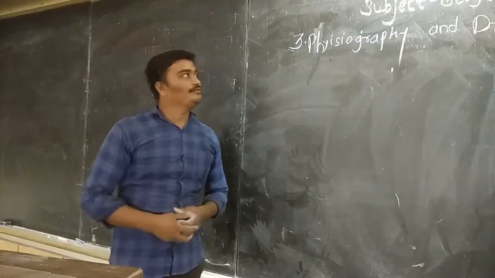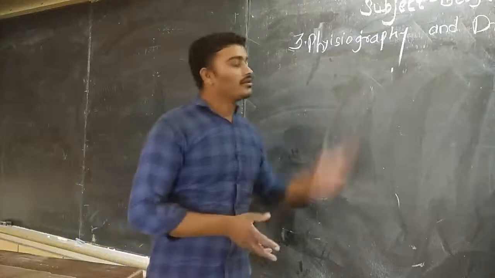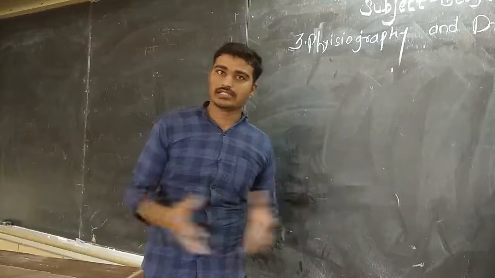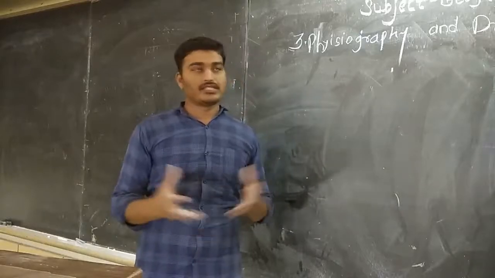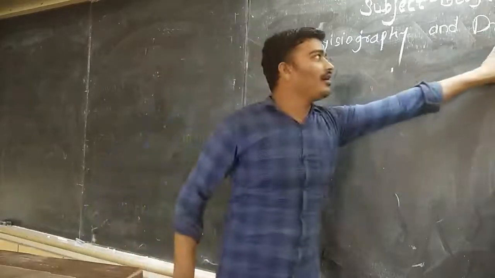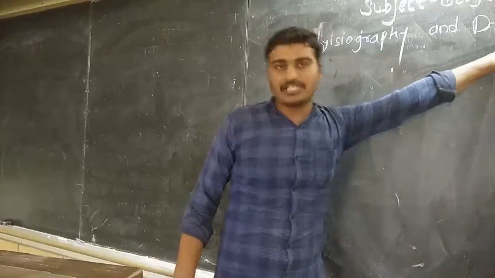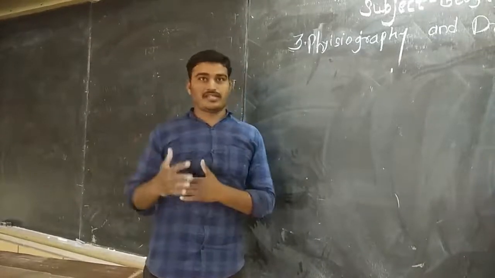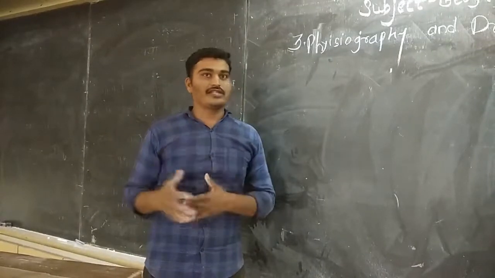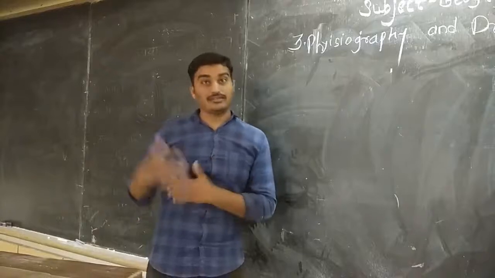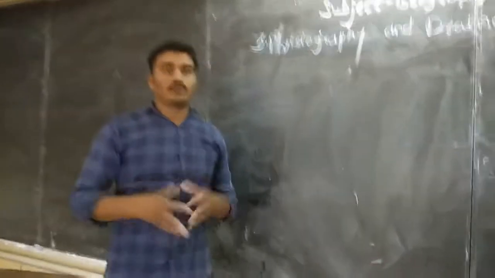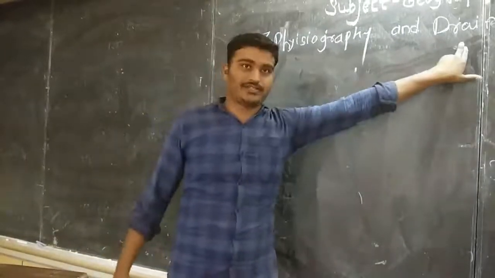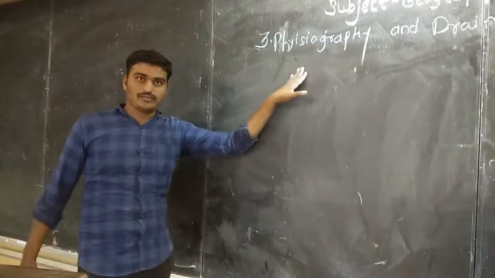See, I want to introduce you. Physiography means what exactly? It is about physical things, about the mountain ranges, hills. These are particular places. And drainage: we don't have to take the meaning of the particular word. Drainage means the rivers and basins and their tributaries. All these things, main rivers or tributaries and other basins, the sources of water. About that we are going to take information, that is drainage. And I told you now about physiography.